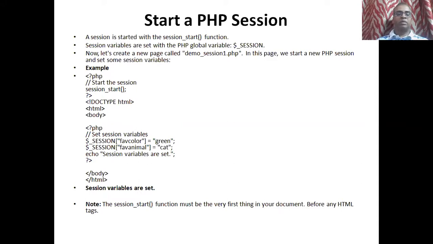The most important thing is that the session_start function must be the very first thing in any of your HTML or PHP pages, before any HTML tag. So that is what we have to keep in mind.